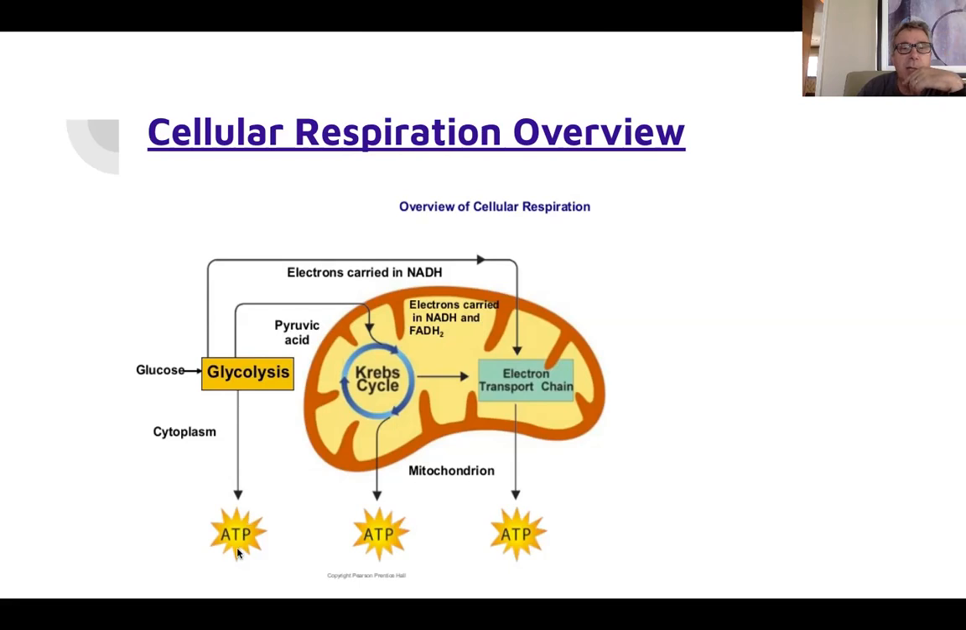All right, so we have 2 ATP here, and then this is where cellular respiration. I know that we call this cellular respiration, but the whole process. So you put 2 ATP here, 2 ATP here, and 32 ATP here, so that equals 36 ATP.